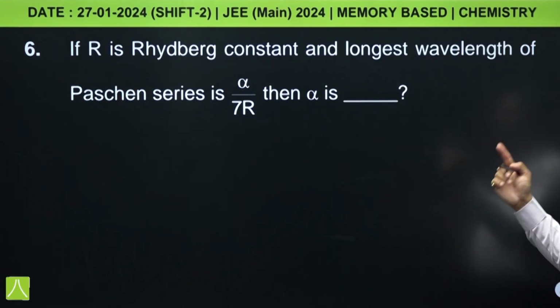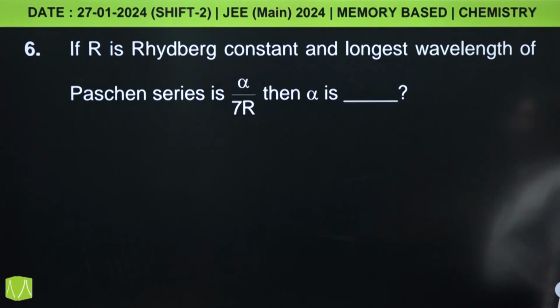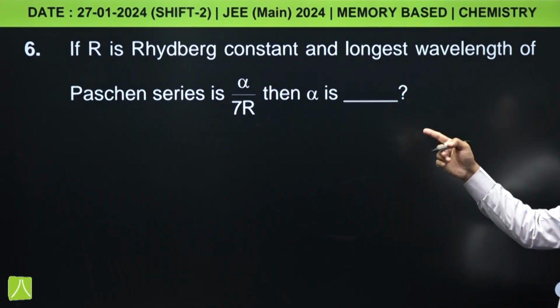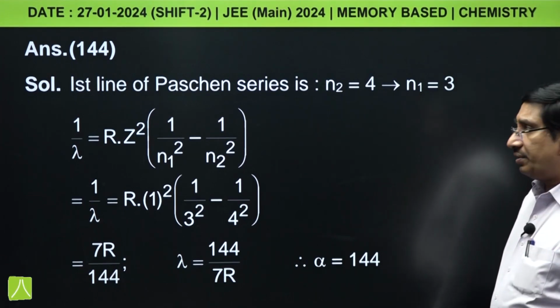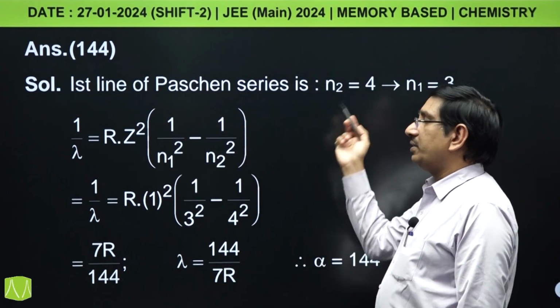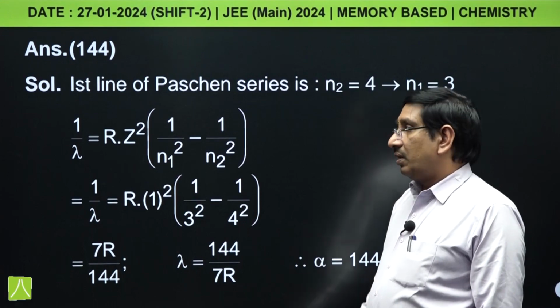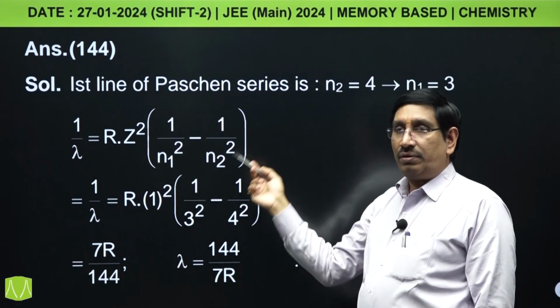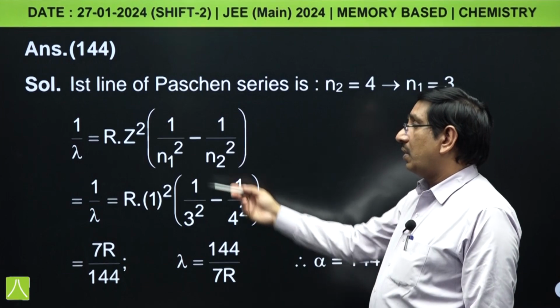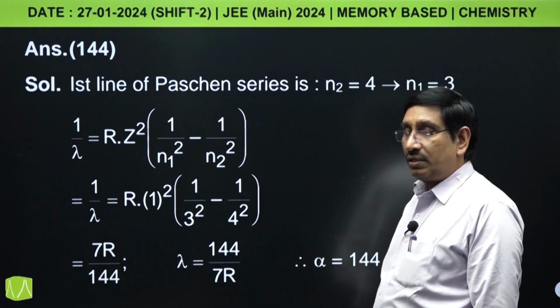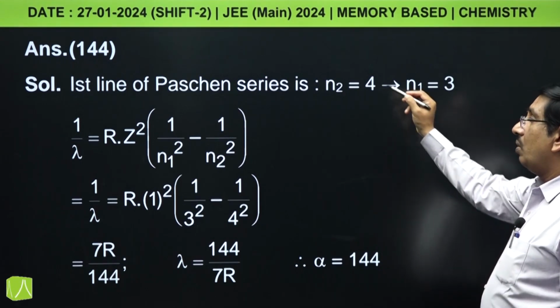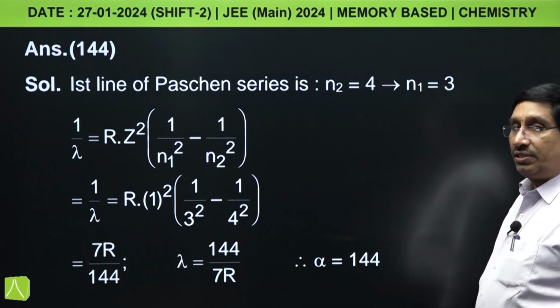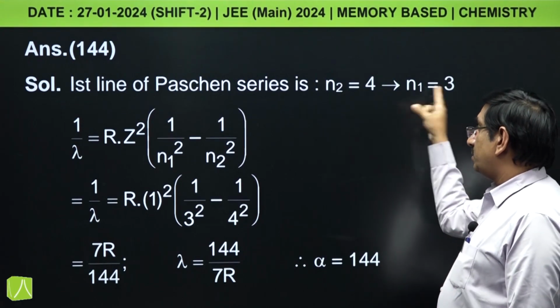Next, if R is the Rydberg's constant and longest wavelength of the Paschen series is alpha by 7R, then alpha is, it is related to atomic structure. Here first line of Paschen series will have maximum wavelength and that can be calculated by using Rydberg's equation 1 by lambda equal to R into Z square into 1 by N1 square minus 1 by N2 square.